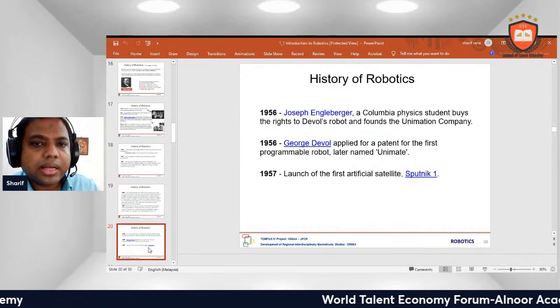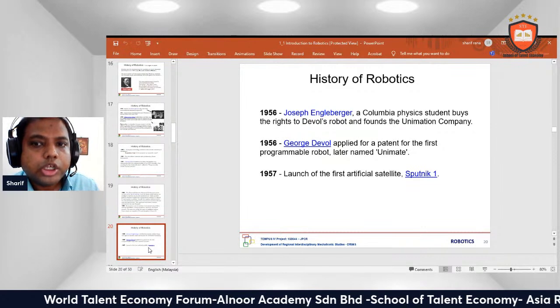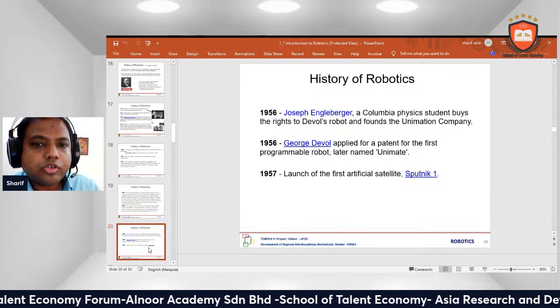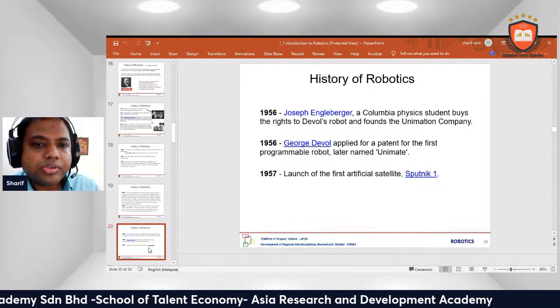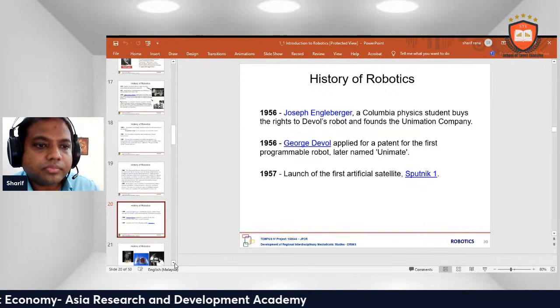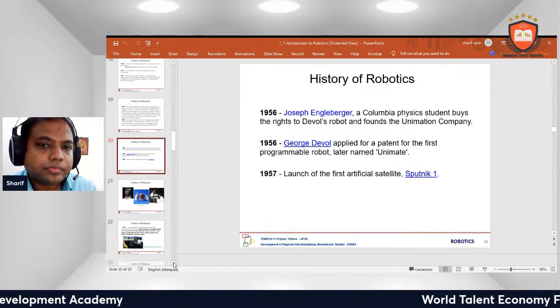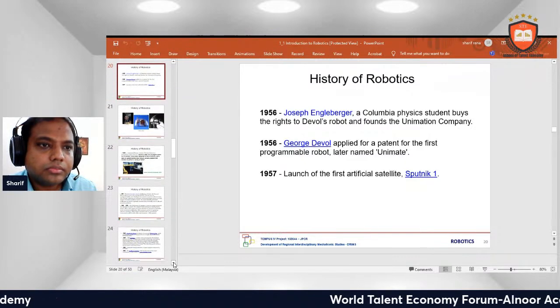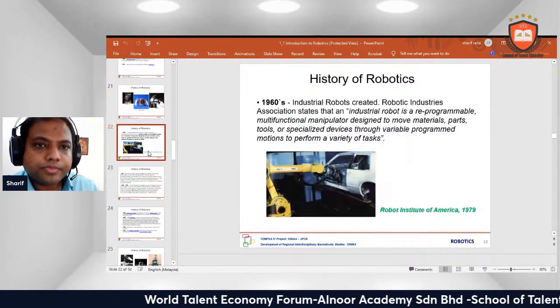Joseph Engelberger, a Columbia physics student, bought the rights to Devol's robots and founded the Unimation Company. 1957, George Devol applied for a patent for the first programmable robot. 1957, launch of the first artificial satellite. This is the history of robots.